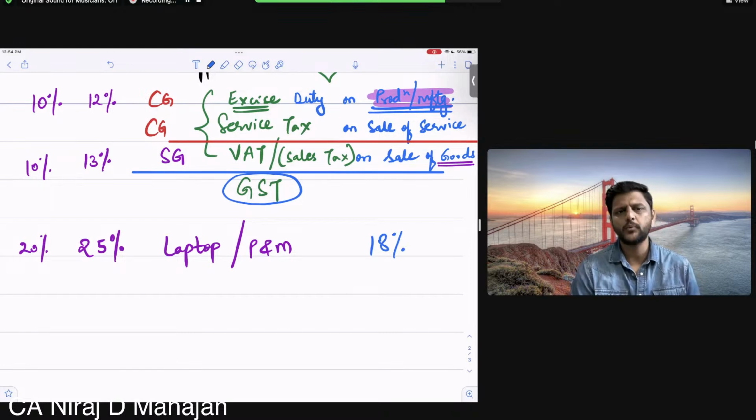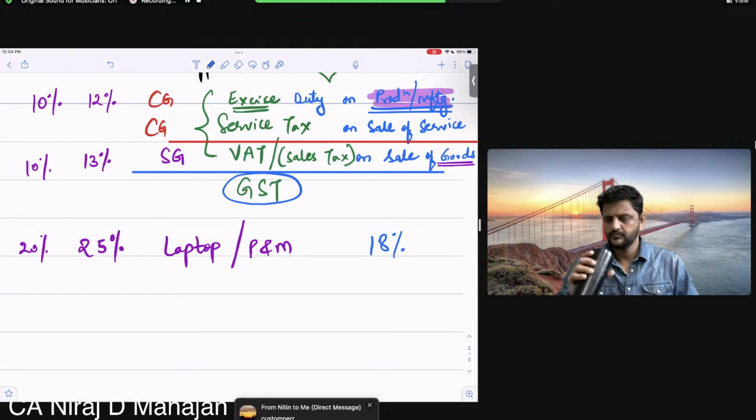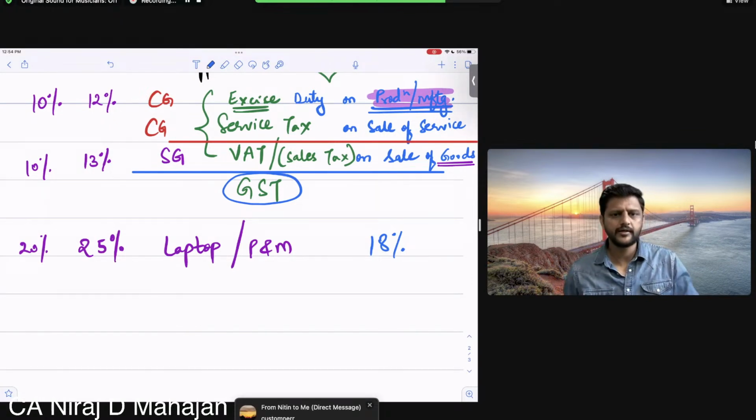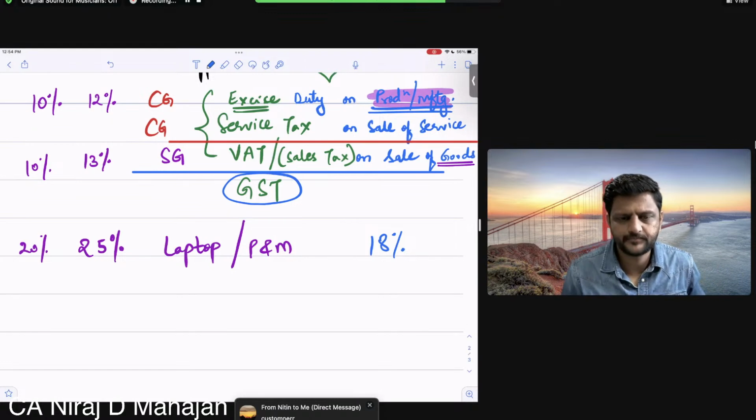Is this beneficial? What do you think? It is beneficial, but to whom? You can just compare 20-25% with 18%. It is beneficial, but beneficial to whom? Correct, Nathan. Absolutely correct. It is much more beneficial to the customer, the last party in the chain.